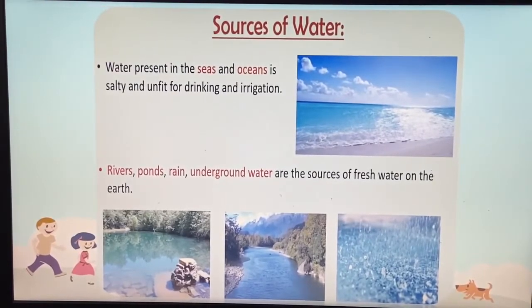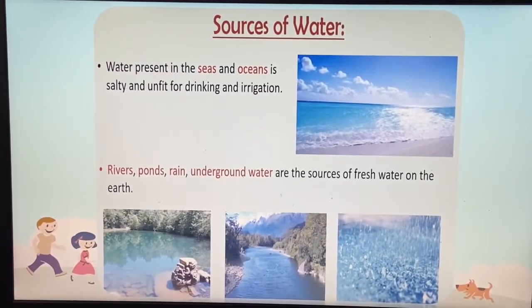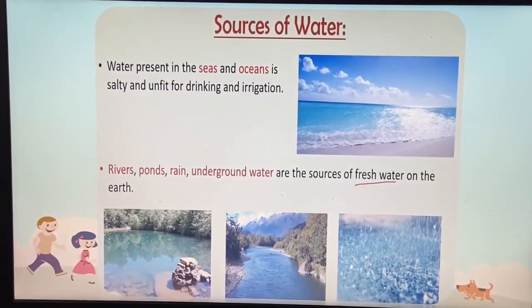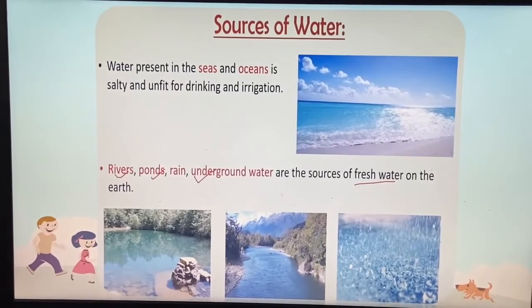Now the river, pond, rain and underground water are the sources of fresh water on the earth. So here, what are the fresh sources of water on the earth? For example, it's given here: the river, ponds, rain, then underground water. So these are the fresh resources of water on the earth.